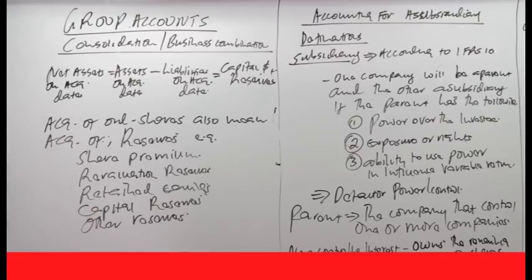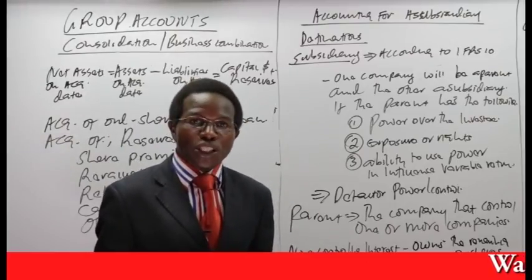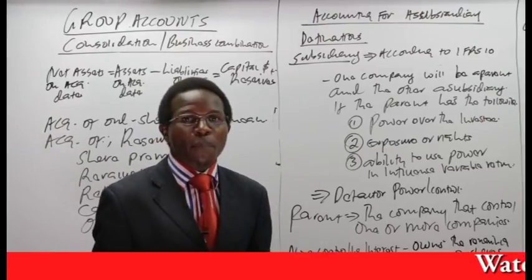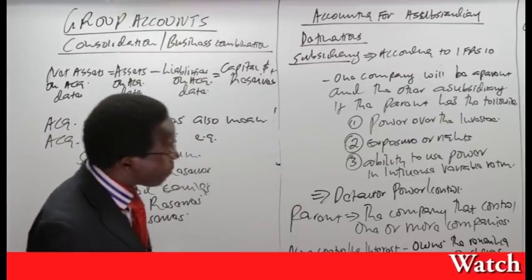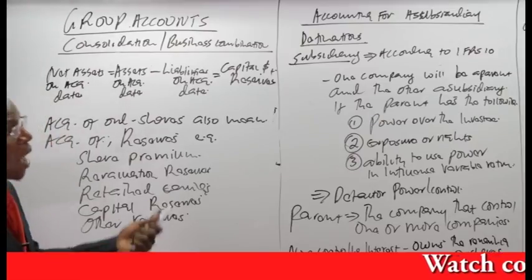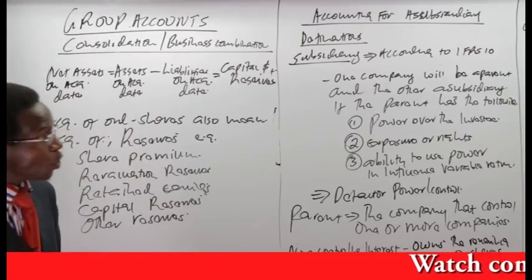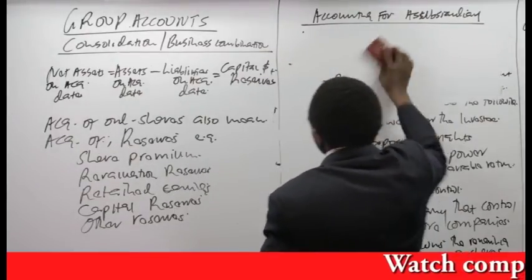Now, our next step is to look at an example where we have acquired 100% ownership capital, or 100% net assets of the subsidiary. We want to learn how to prepare a group statement of financial position. So we come to our first example.